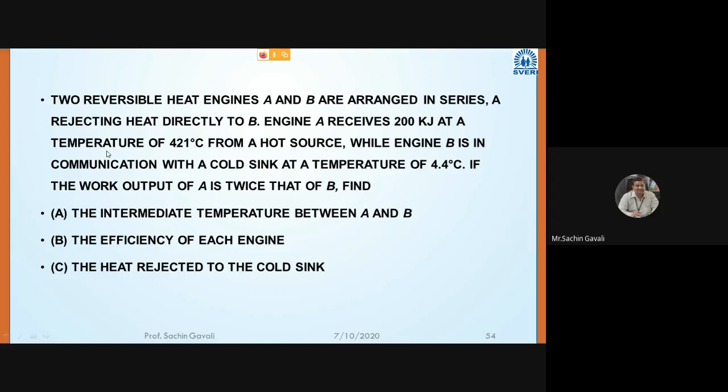Can you solve? Somebody can reply. Okay, so Ajit Gaikwad is solving.